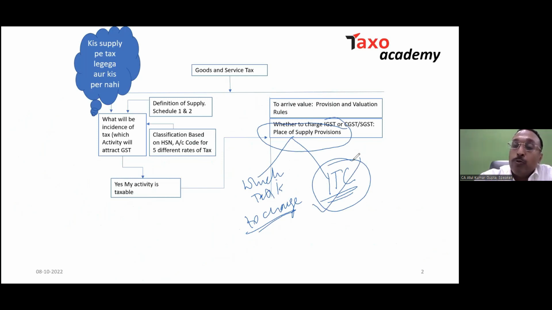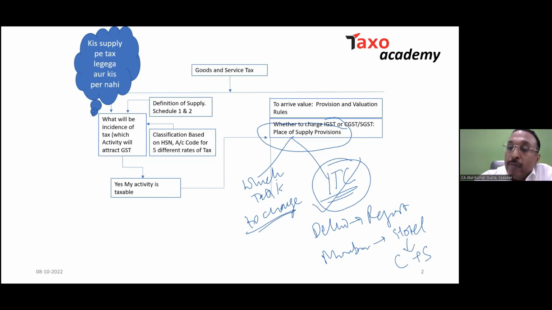Say for example, you are registered in Delhi and you visited Mumbai and stayed in a hotel. The hotel person charges you CGST plus SGST. We will explain why he will charge the C plus S even if you belong to Delhi. Since you are not registered in Mumbai, the ITC benefit will not be available to a person who belongs to Delhi unless he is registered in Mumbai.